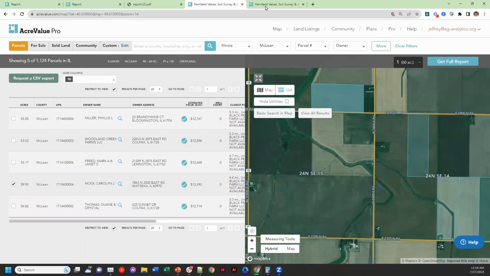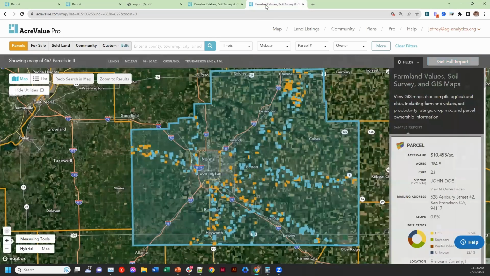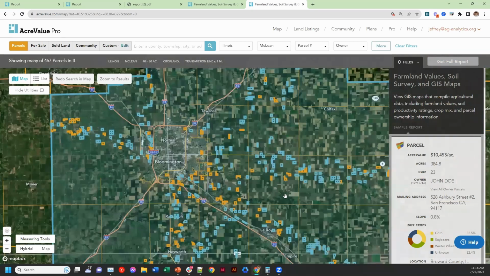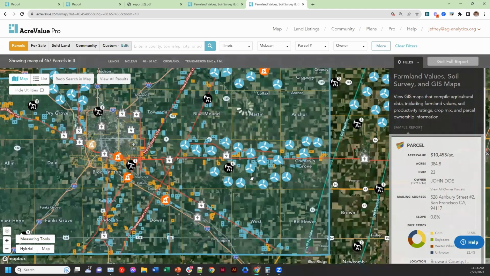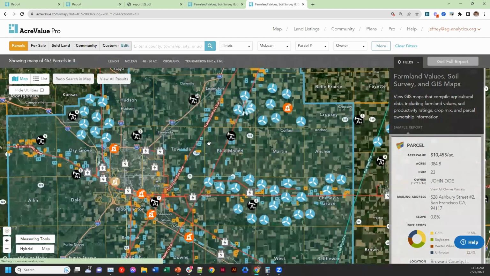So I will quickly flip over to another tab that shows an example of cropland in McLean County that is nearby to a transmission line. Specifically, I have my filter set up so that only properties within a mile from the transmission line show up. And it's actually a very cool visual here. We can see that out of the county, there are several different transmission lines that, in the eastern half of the county, run east-west here. There are also a few that run towards the northeast of the county.